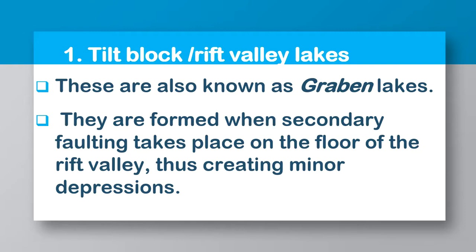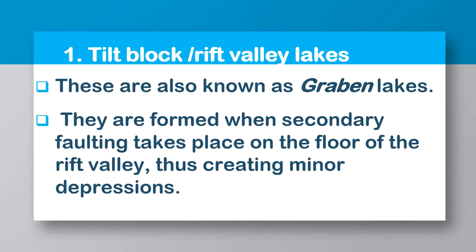Now, how does that process happen? That process can happen as a result of tectonic movements within the interior of the Earth's surface. So, these movements are caused by convective or geothermal processes. These are the ones that are going to result into mounting of pressure on the Earth's surface. And when that pressure is worked onto the Earth's surface, it's going to alter the nature of the Earth's surface, creating what we call fault lines.